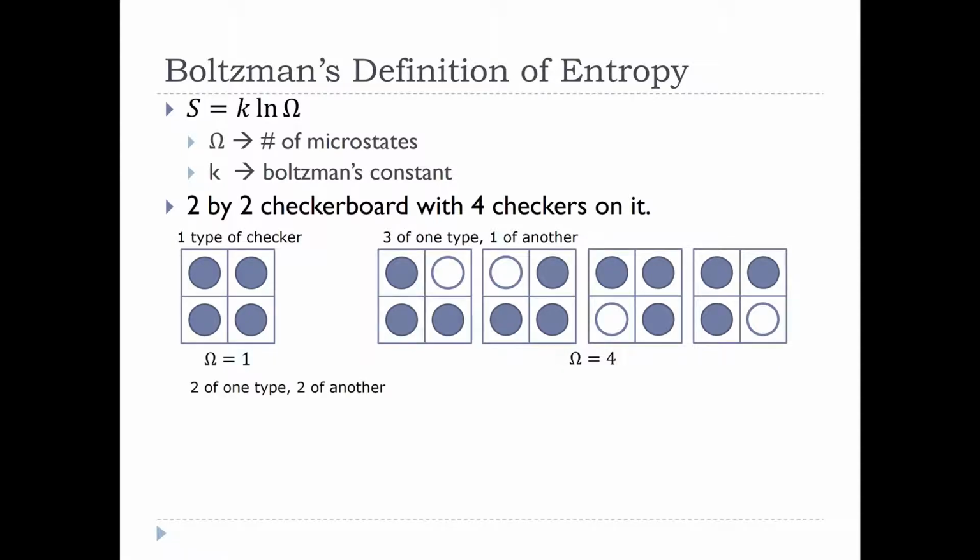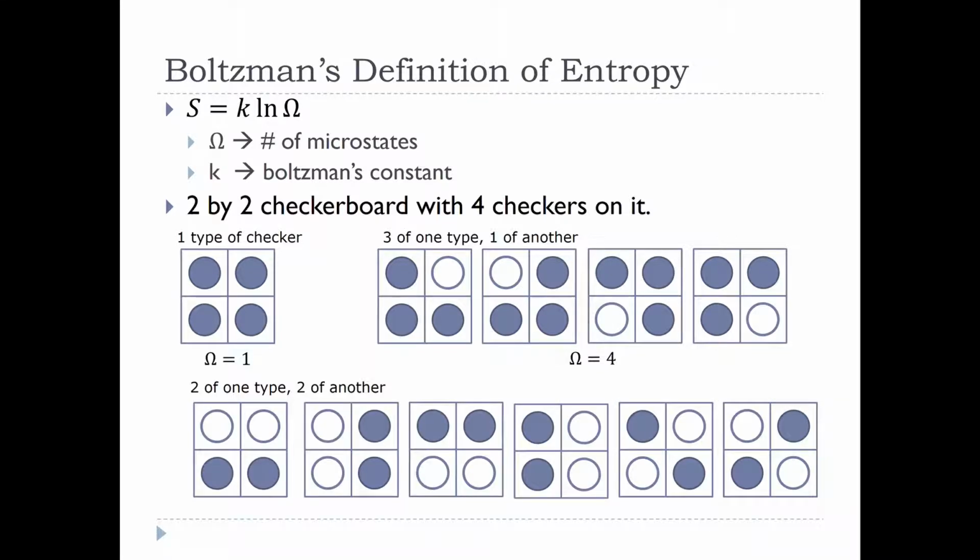If I keep going and I have 2 of one kind and 2 of the other kind, as it turns out, there's 6 different ways to arrange this system now, right? And so you can see them here. You can try to think of others. You won't. These are the 6 unique ways to arrange the system. And so I would have 6 microstates in this case.